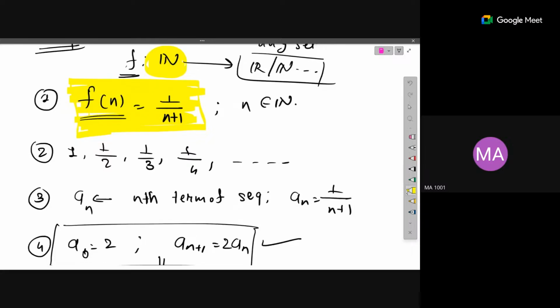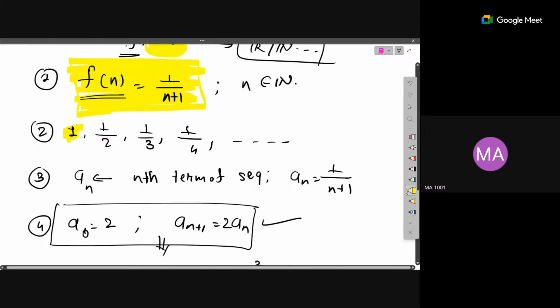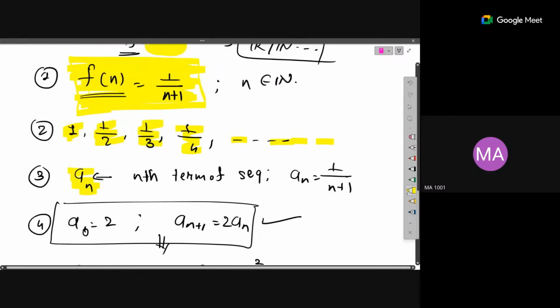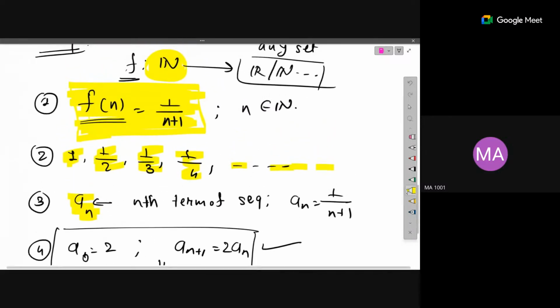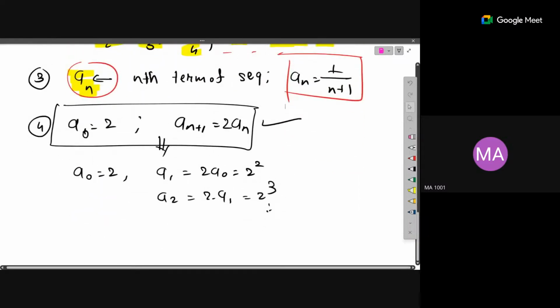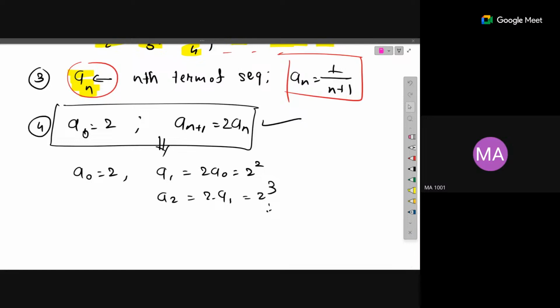So this is one type of representation of a sequence. Another one is we can list out the elements 1, 1 by 2, 1 by 3, 1 by 4, and so on, and say that this is a sequence. Another one is giving the expression for the nth term. This is your first term, second term, third term, fourth term, and so on. If you give the expression for generating the term, that also tells us what the sequence is. So you can say that the nth term is nothing but 1 by n plus 1. And the last one is the recursion form, giving the relation between a_n and a_(n+1). Any doubt?